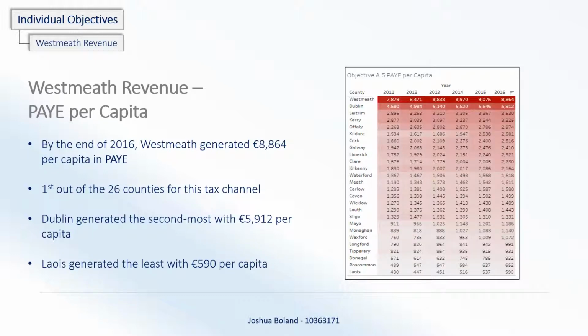So what that left was PAYE per capita. End of 2016, Westmeath generating nearly €9,000 per capita in PAYE. Top of the table here, even exceeding Dublin in this regard. As you can see, these two counties were much further ahead than most, and it trails off very quickly after the top 3 or 4 here.